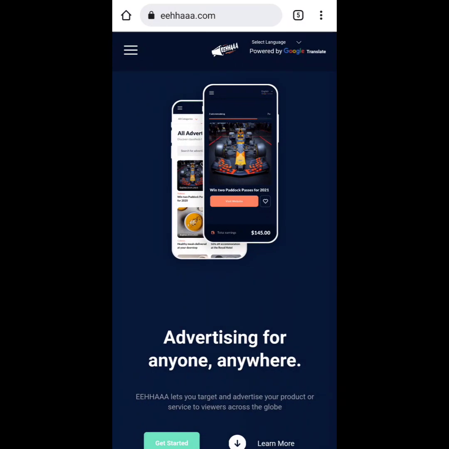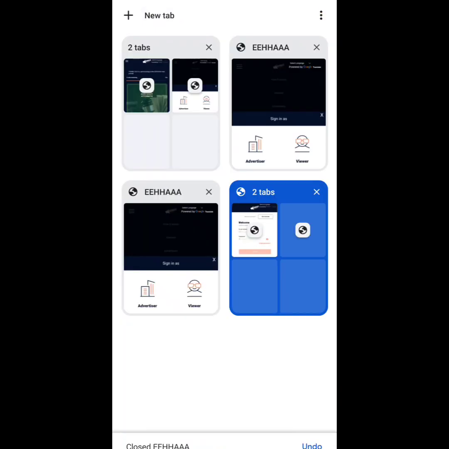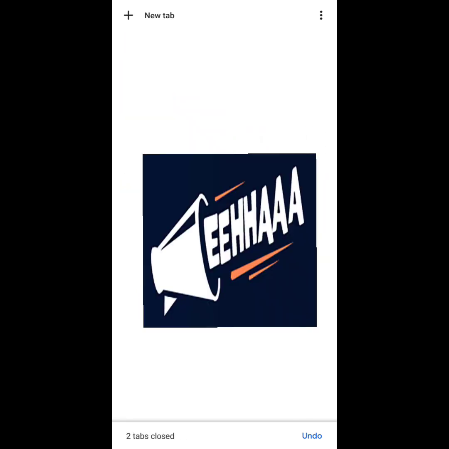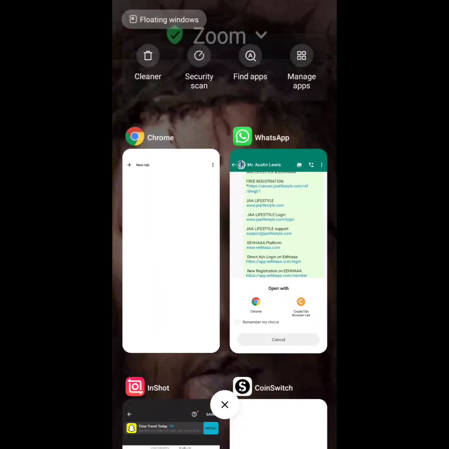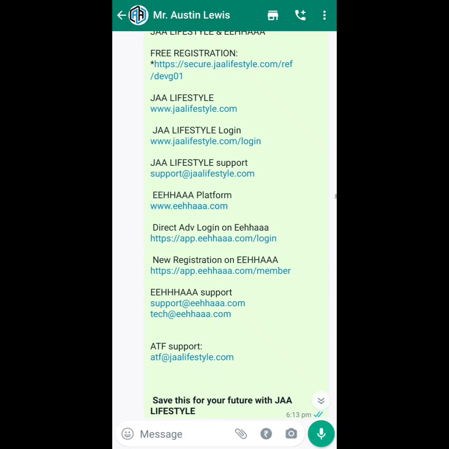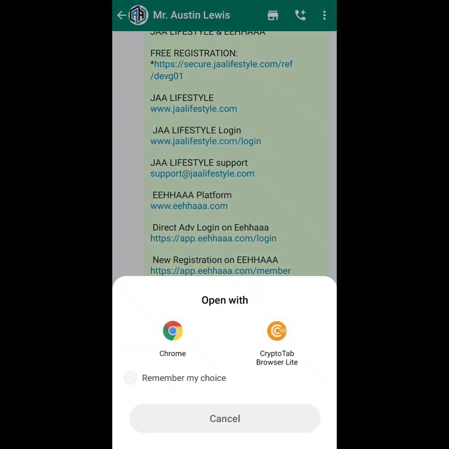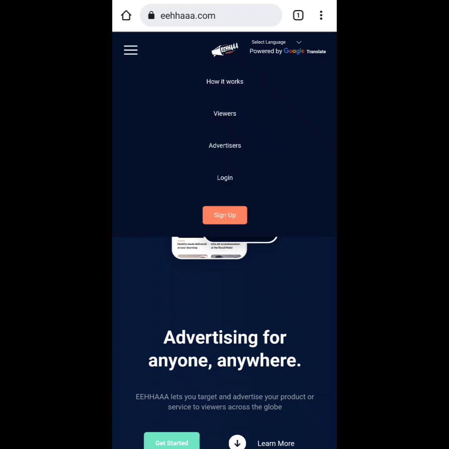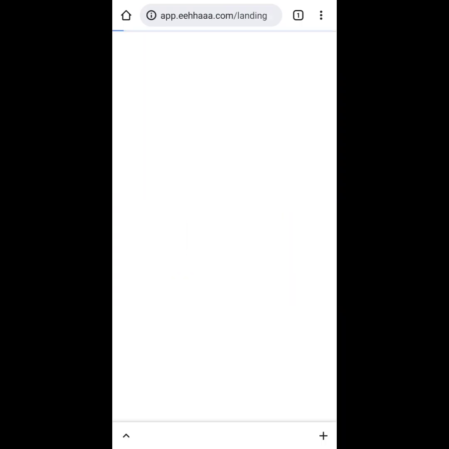Then again go to this, that file you can see, that is cookies. Click on this, remove all this unwanted data, then the space will become available in your mobile. Now you can click on here, go to login, viewer.